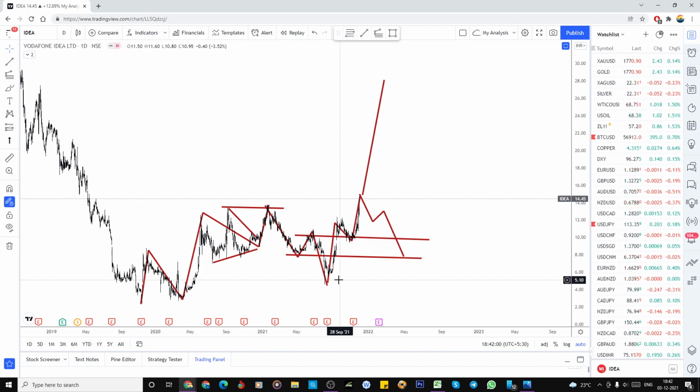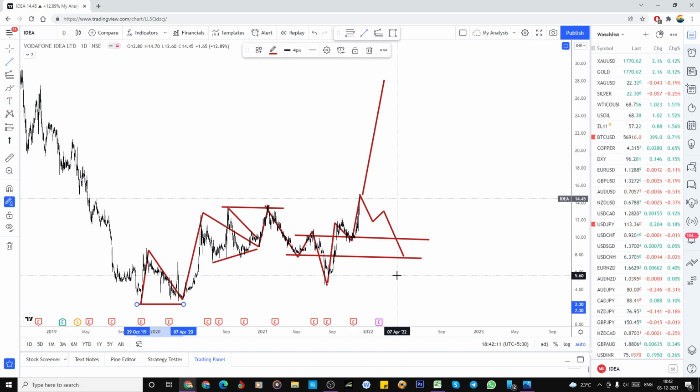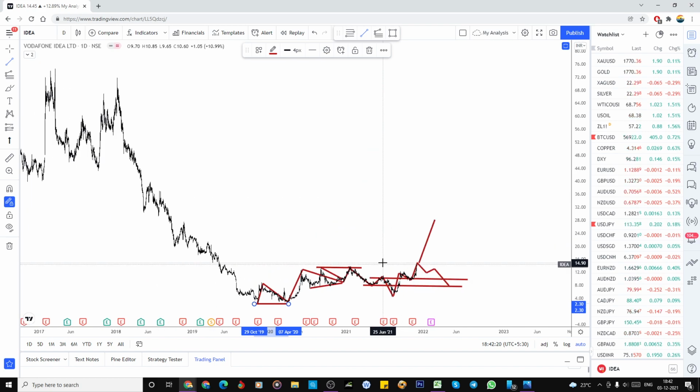This could be the 1, this could be the 2, or some irregular flat formation can happen, and after that it can shoot. The stop loss is nearly here, this is the one stop loss. So we have to keep in mind, if you are invested, you have to risk the whole amount you invested in this. So this is my analysis.